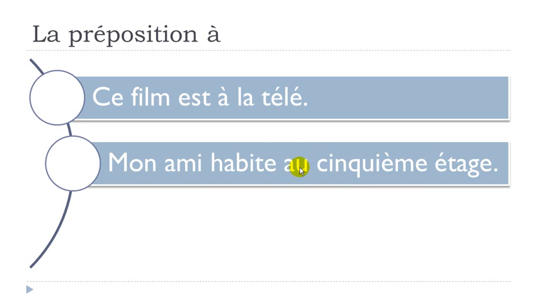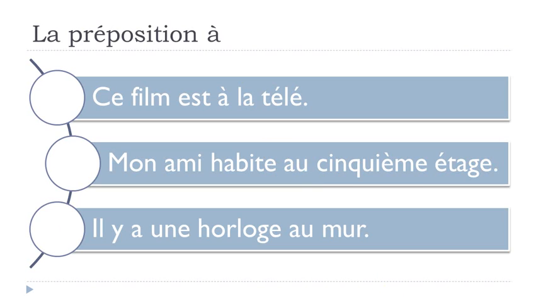And in that case, we get to use this preposition. Third example, il y a une horloge, a clock, au mur, so same thing here, le mur, the wall, but then we combine à and le and it becomes au, au mur. Il y a une horloge au mur.